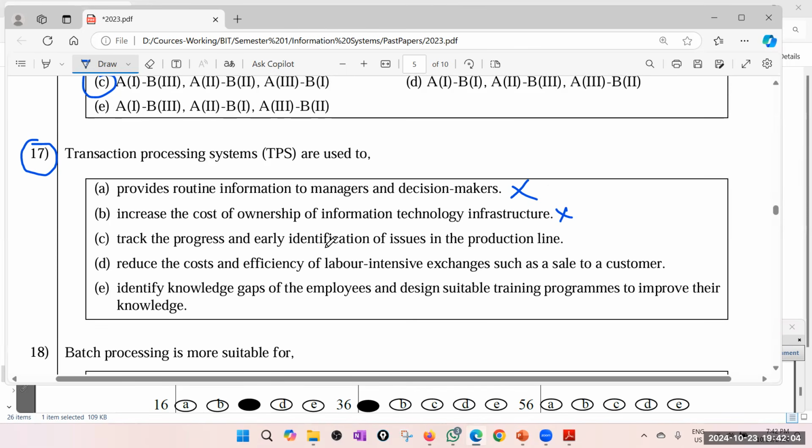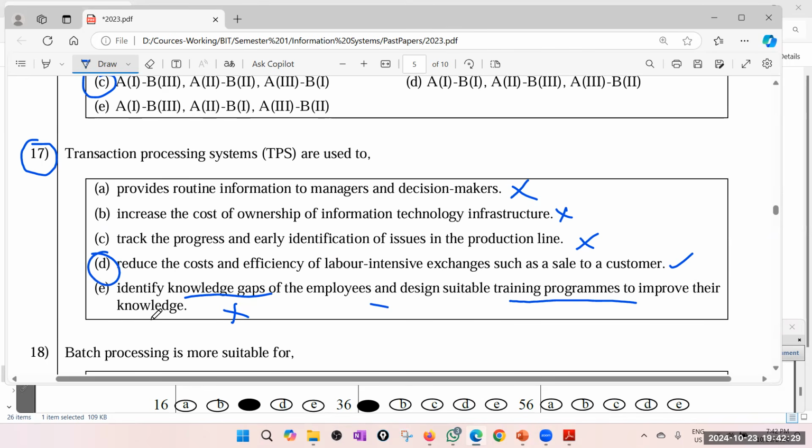Track the progress and early identification of issues. No. Reduce the cost and efficiency of labor intensive exchanges such as sales to customer. Maybe yes, right? Sales. So TPSs handle those things, at least partly automated. Identify knowledge gaps of the employees, design suitable training. That is knowledge management system. So therefore, I'll go for D.